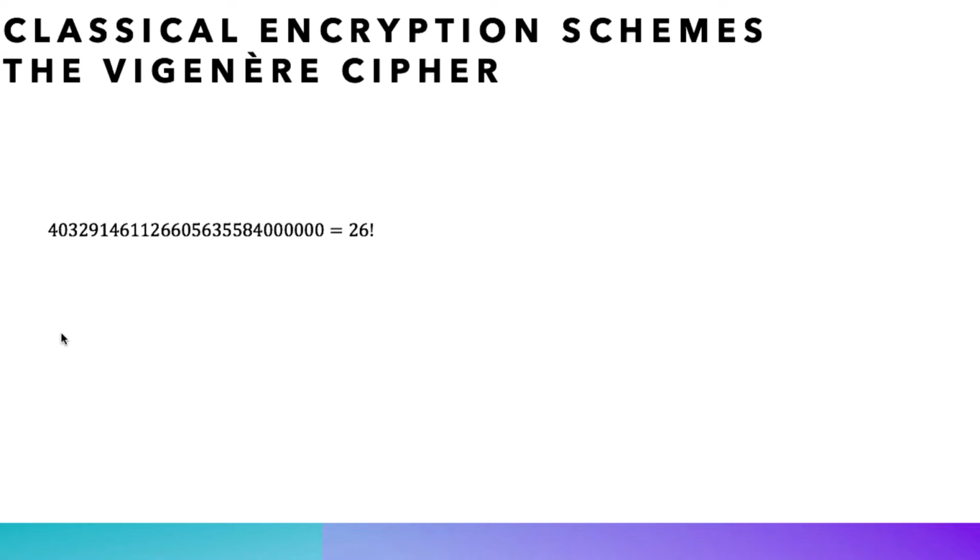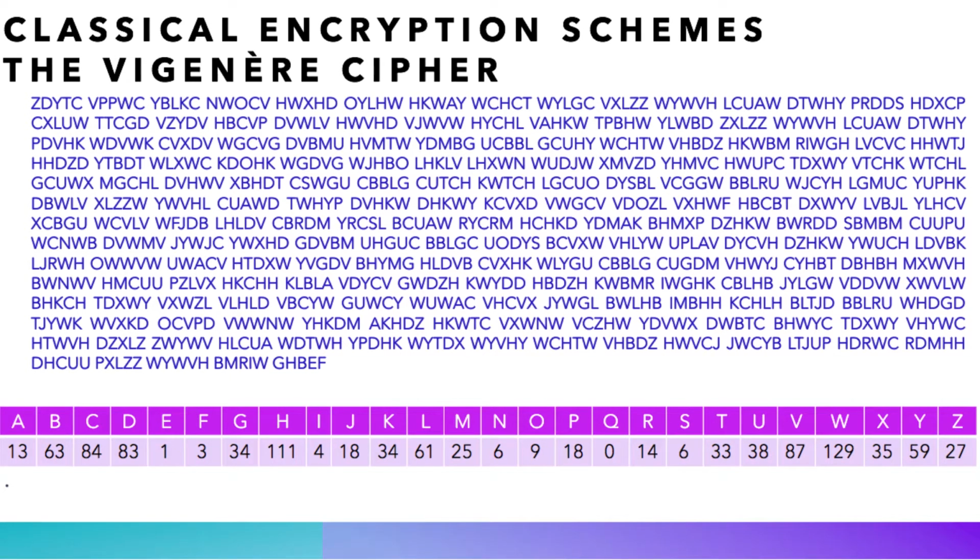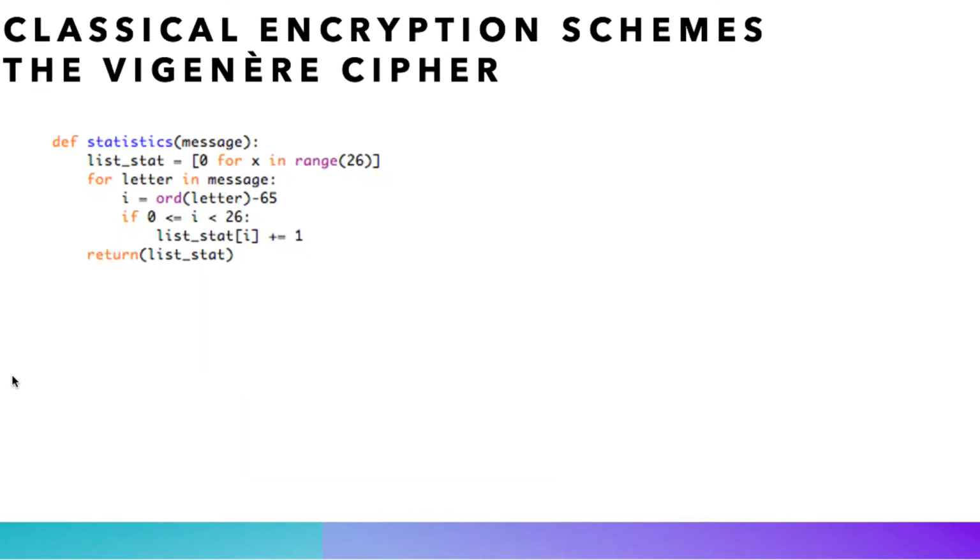And actually, all substitution ciphers are easy to code break using frequency analysis, as we shall see in the following example. Imagine Eve intercepted the message you can see on the screen. To this ciphertext, we apply frequency analysis by first counting the letters to get the table that you can see here, in which A occurs 13 times, B occurs 63 times, etc. Of course, to count these letters, I wrote a little computer program in Python for our purposes.